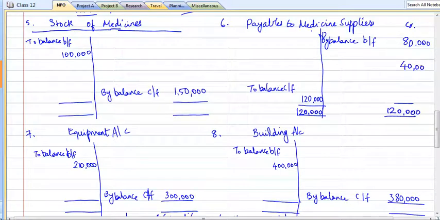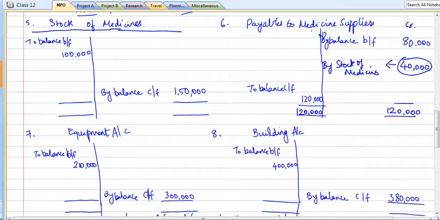What does this mean? It means that this additional amount of 40,000 is for the current year, which we haven't paid, which means we have bought to this extent, but we haven't paid. So let's take this. We have bought the stock of medicines, but we haven't paid during the current year.